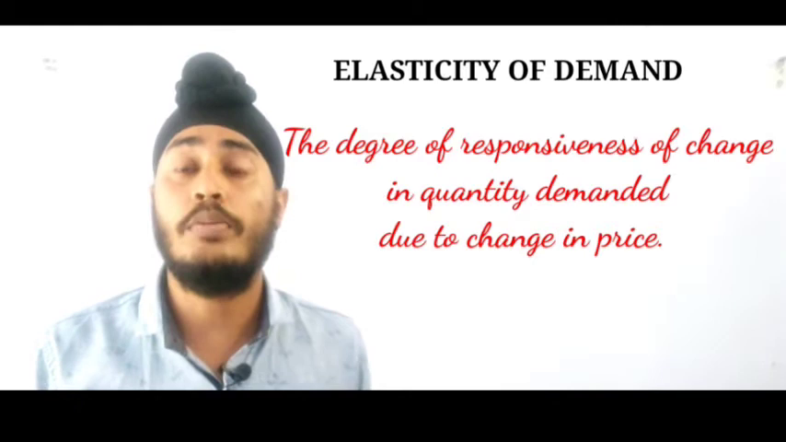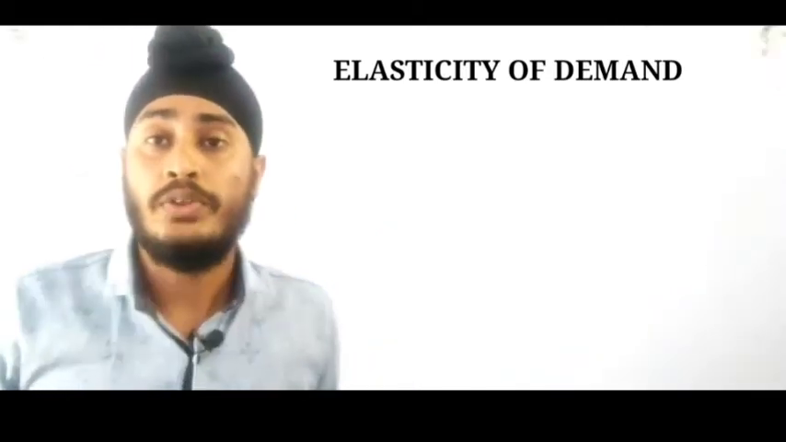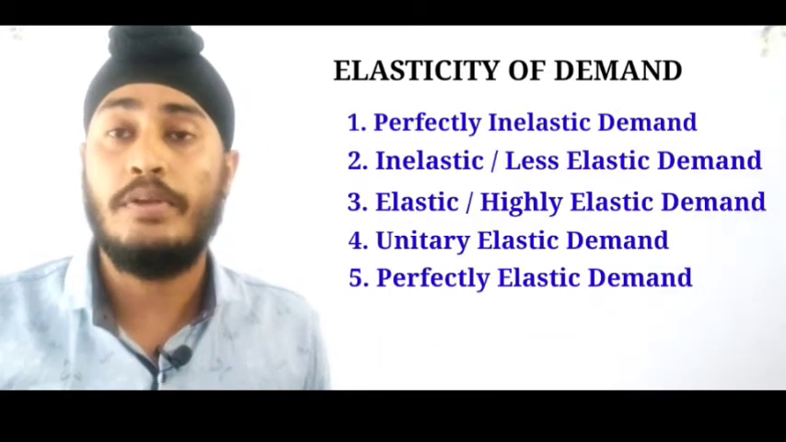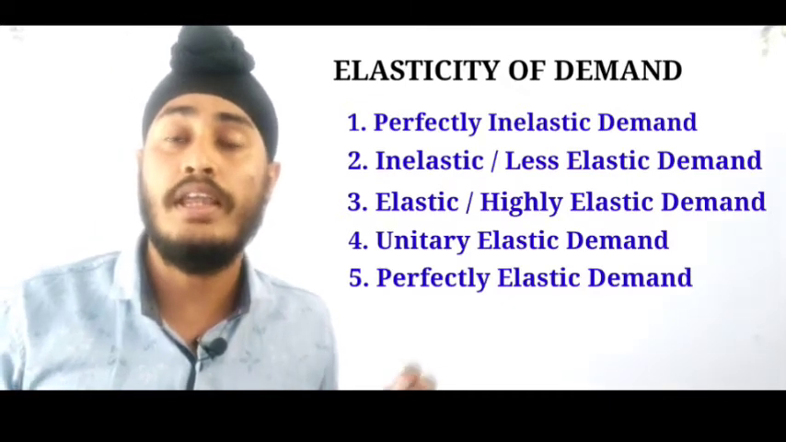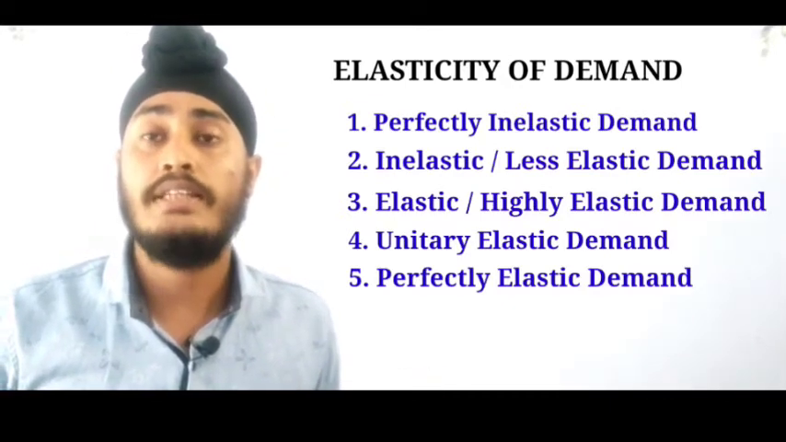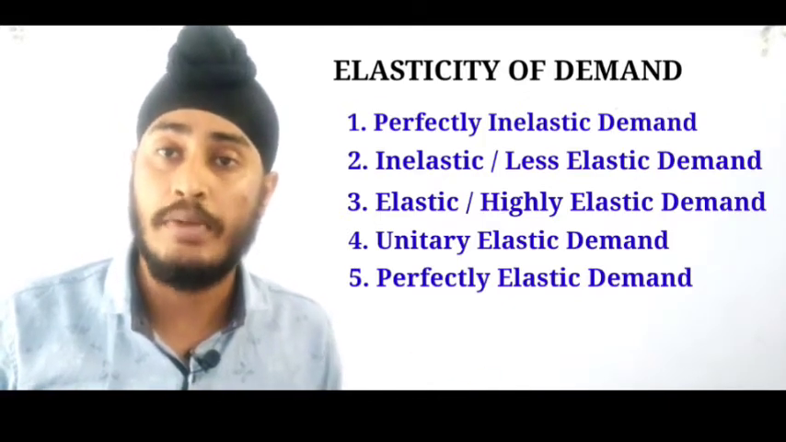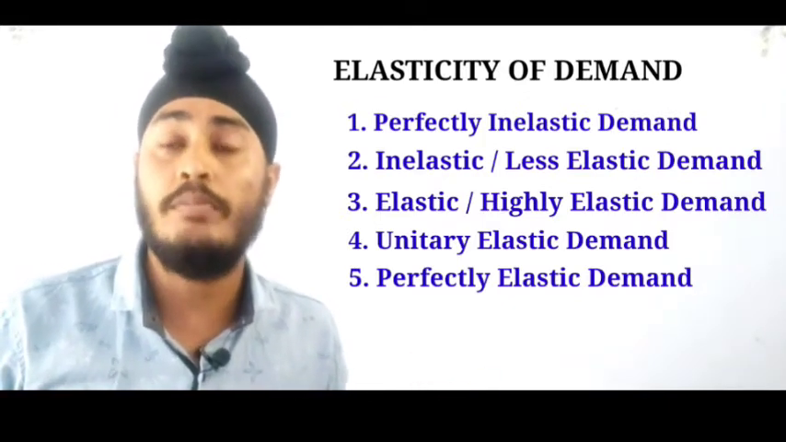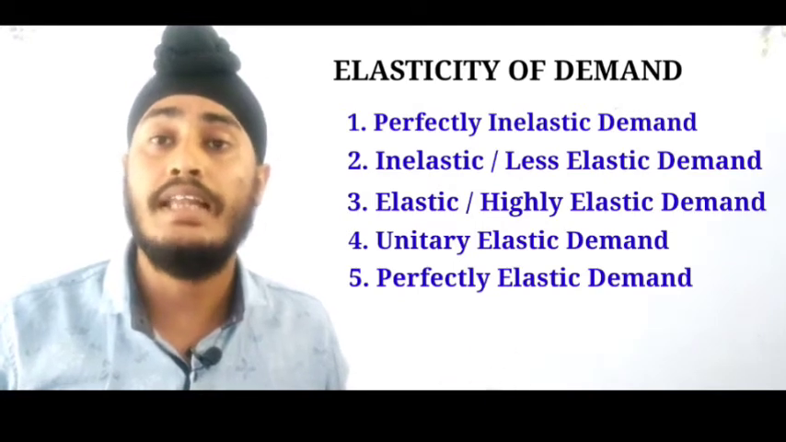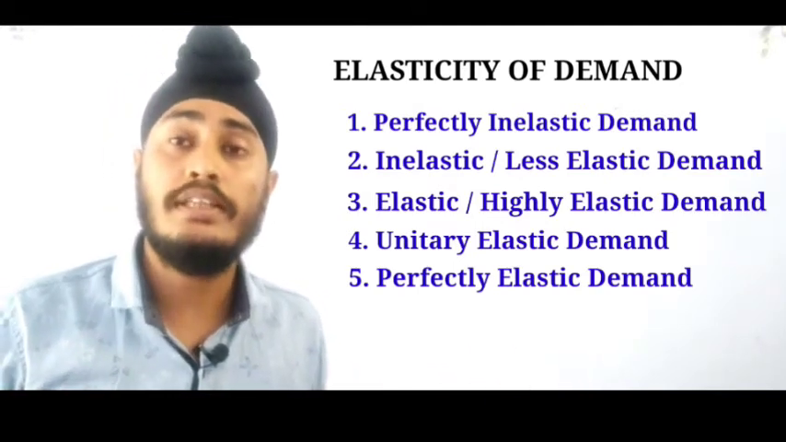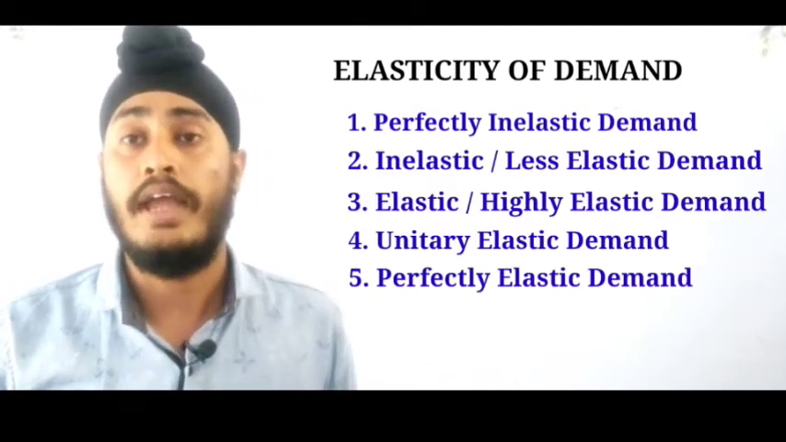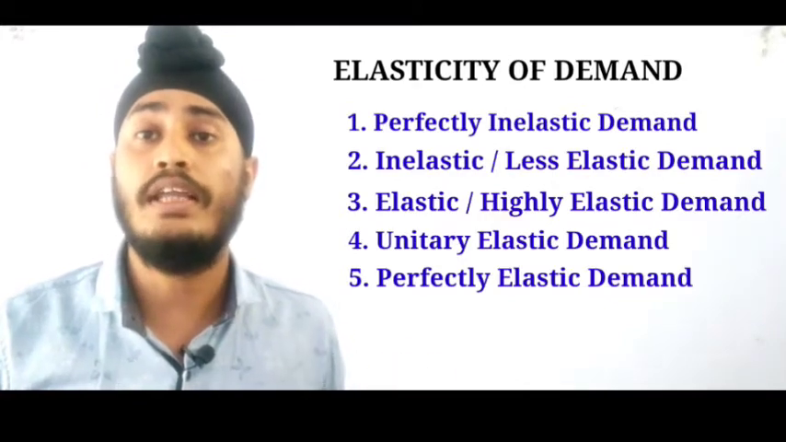Clear? So let us see some of the degrees of price elasticity of demand. There are 5 degrees of elasticity of demand. The first one is perfectly inelastic demand. The second one is inelastic demand, also called less elastic demand. Next is elastic demand, also called highly elastic demand. Next is unitary elastic demand, and at the last we study perfectly elastic demand. Let's see them in detail.